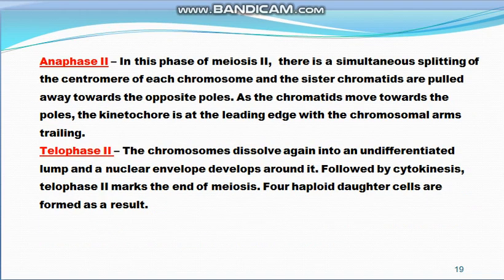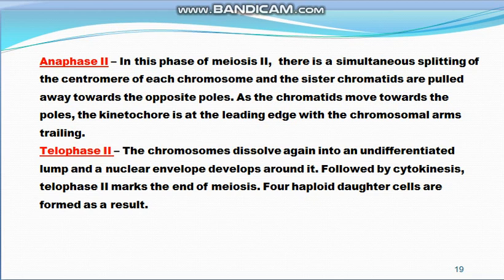Then comes the anaphase second. In this phase of meiosis second, there is simultaneous splitting of the centromere of each chromosome, and the sister chromatids are pulled apart towards the opposite poles, because now there is no reduction in the number of the chromosomes, and as the chromatids move towards the poles, the kinetochore is at the leading edge with the chromosomal arms trailing, just like the anaphase stage of mitosis.